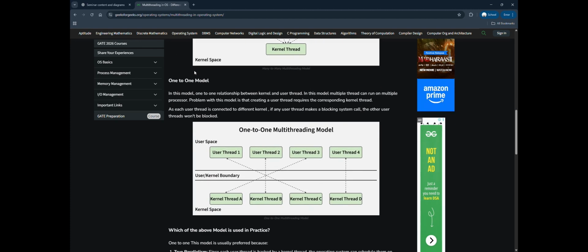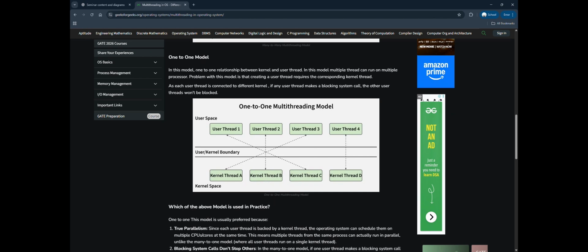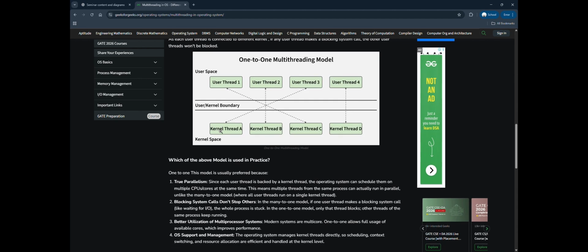Coming to the one-to-one model, here each assistant has their own clerk and work is done in parallel. In a real example, Windows and Linux use this model. If one thread waits for I/O, the others can still run because they are separate kernel threads. This is why modern apps can download a file while you type and listen to music at the same time, like opening multiple tabs. So this is how the one-to-one model performs. So that's all. Thank you.